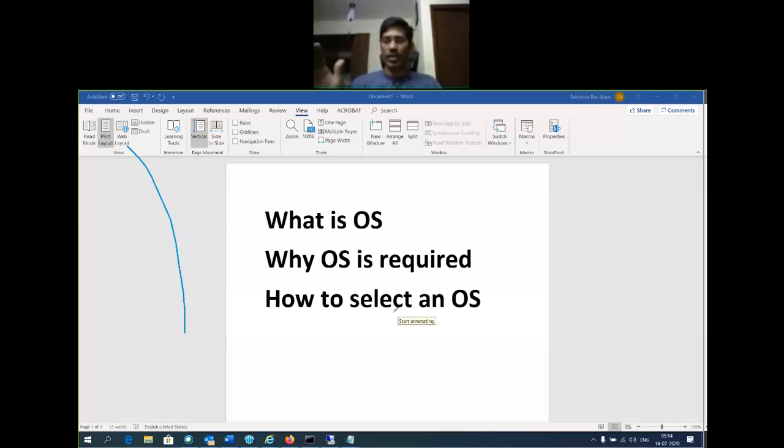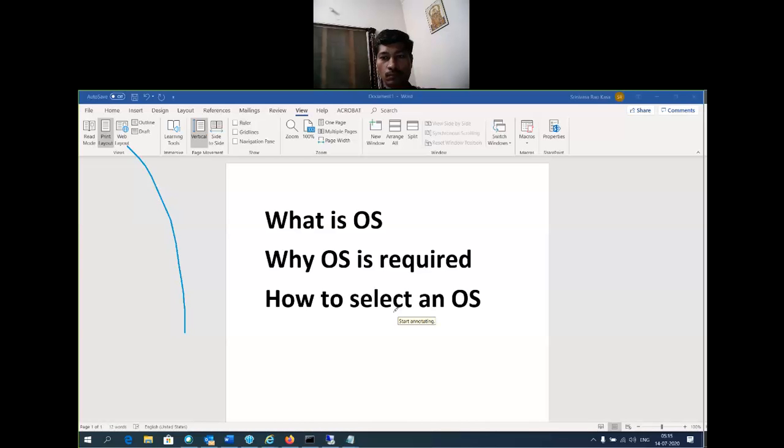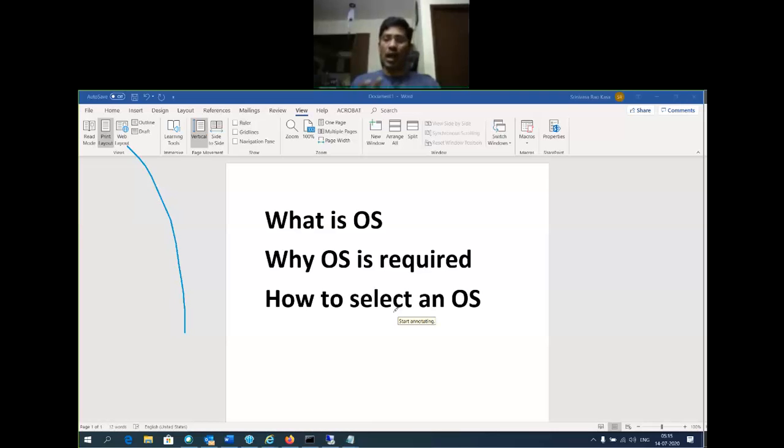The application you are going to execute, the application developer designs it to work on a certain operating system. And for that application to execute smoothly, it requires a certain processor capacity, a certain memory capacity, this much storage capacity, this much network capacity. All those things depend. So all those parameters we need to consider, and then we select an operating system. Once the operating system is selected, we need to choose the hardware. What hardware is required.